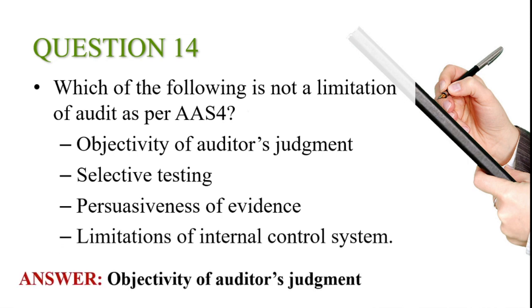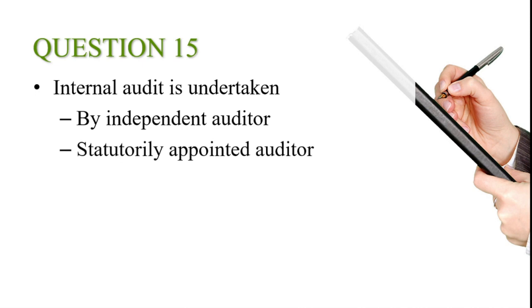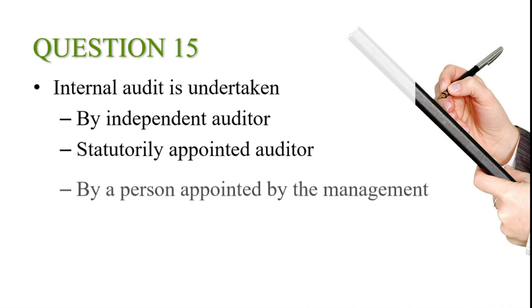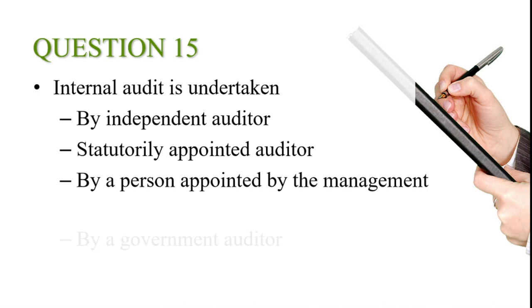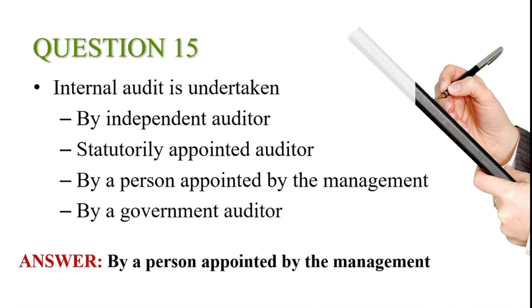And the answer is objectivity of auditor's judgment. 15th question. Internal audit is undertaken. Options: by independent auditor, statutorily appointed auditor, by a person appointed by the management, by a government auditor. And the answer is by a person appointed by the management.